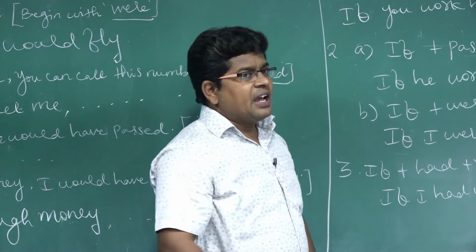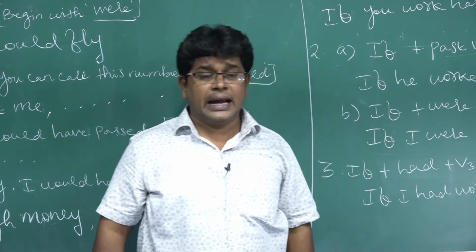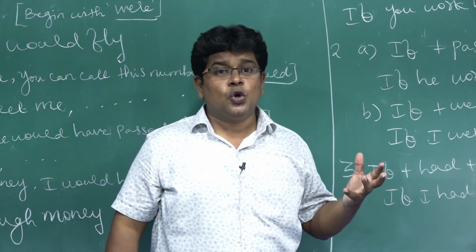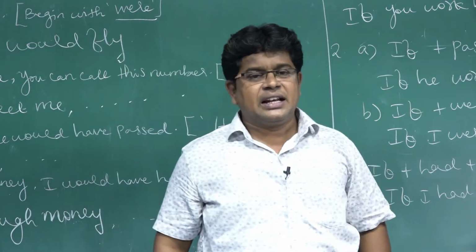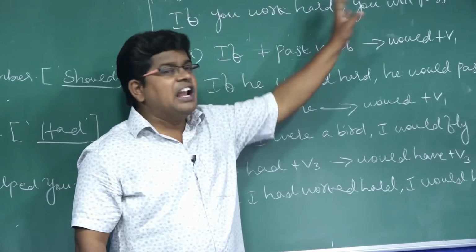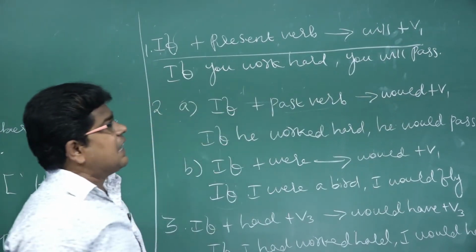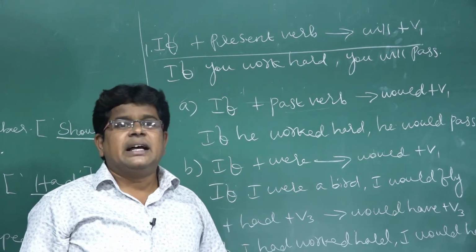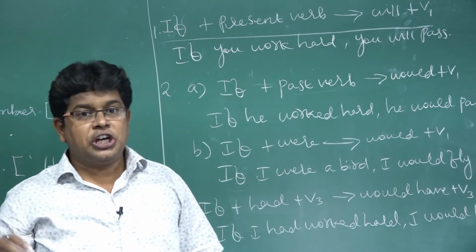Now see, in the conditional clause, certain rules are there. Already I told that grammar has some rules. Without knowing the rules, you cannot get marks. See, first, in the conditional clause: if plus present verb, will plus V1. This is the first rule. If plus present verb is there, will plus V1. But some students may ask, sir, in some guides they have given "shall" or "will".